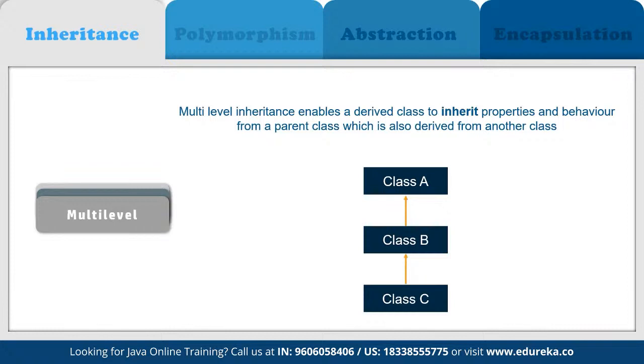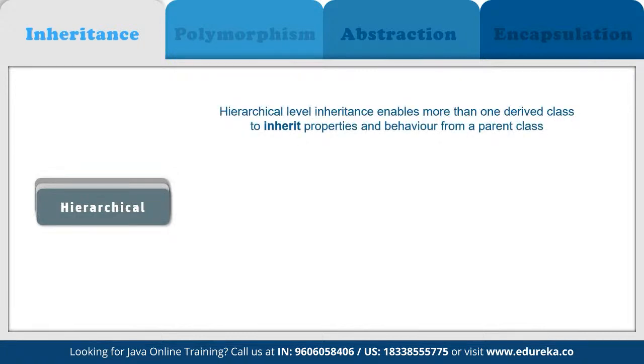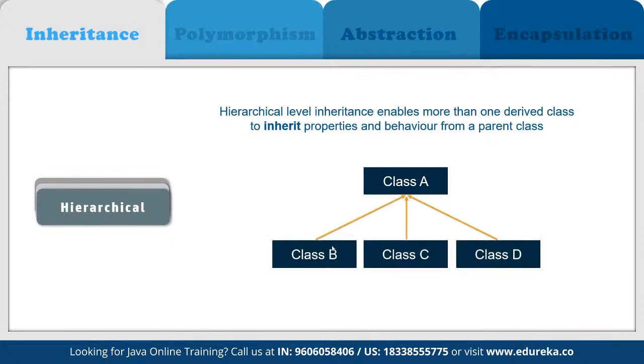This type of inheritance is called multi-level inheritance. And then we have hierarchical. When a class has more than one child class, for example, here we have the parent as class A, and now we have multiple child classes, class B, class C, and class D. They all are inheriting from the main class A, and this is called hierarchical.